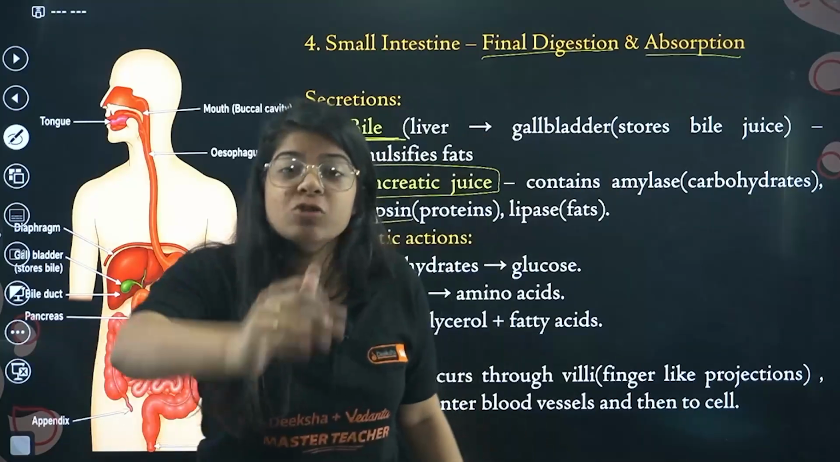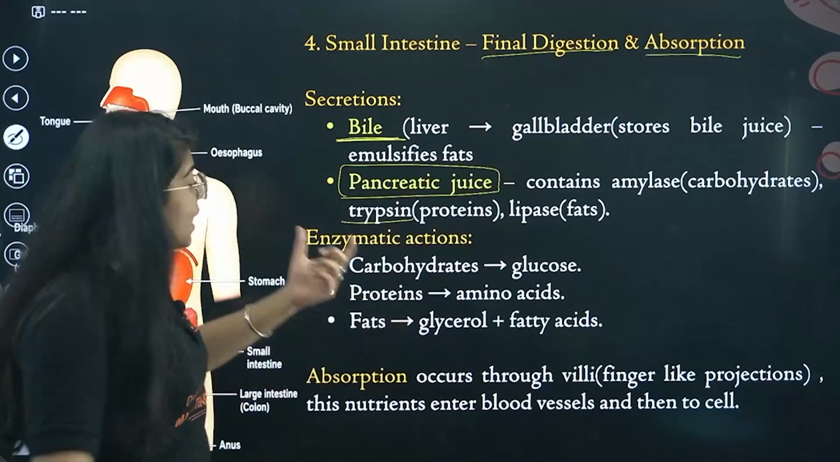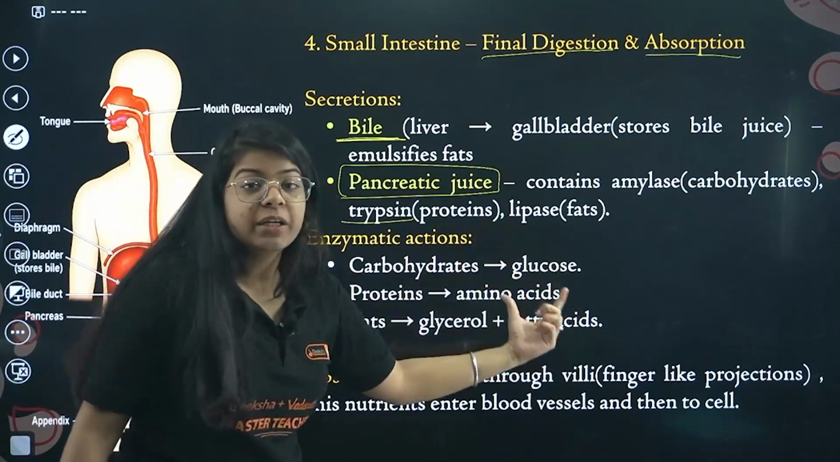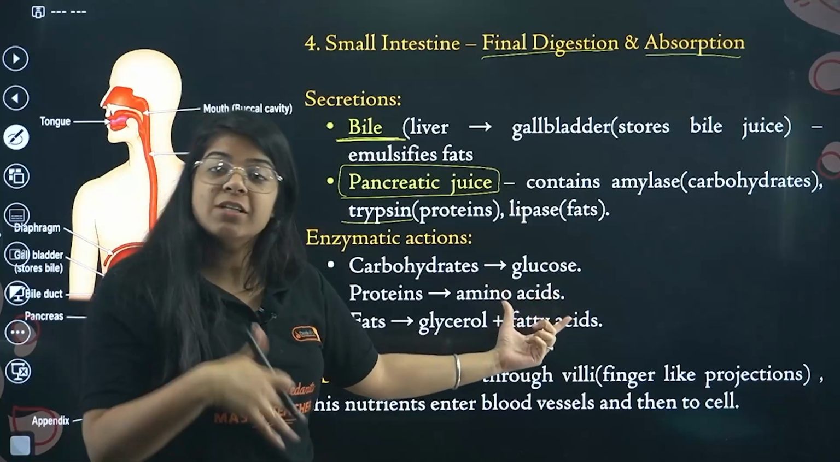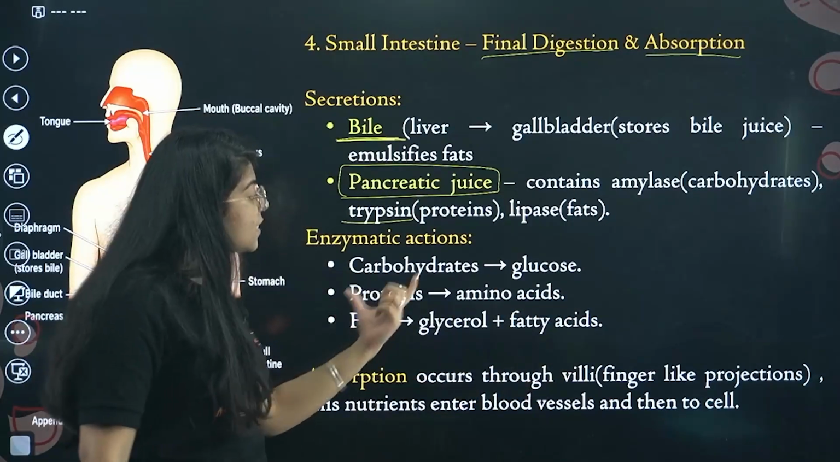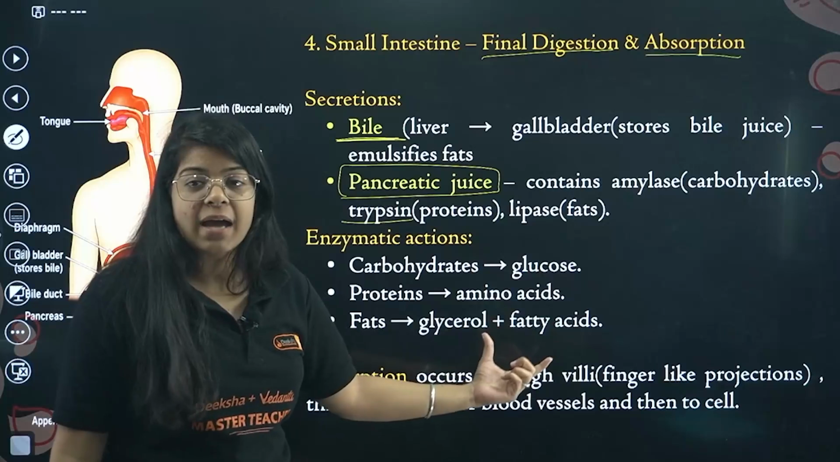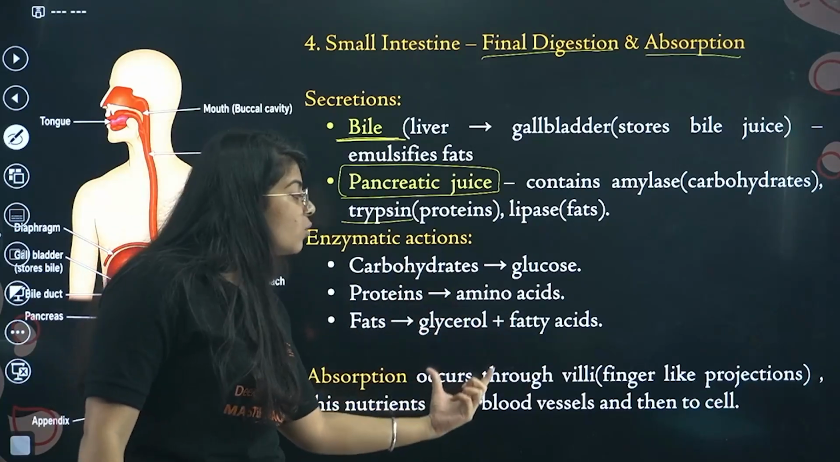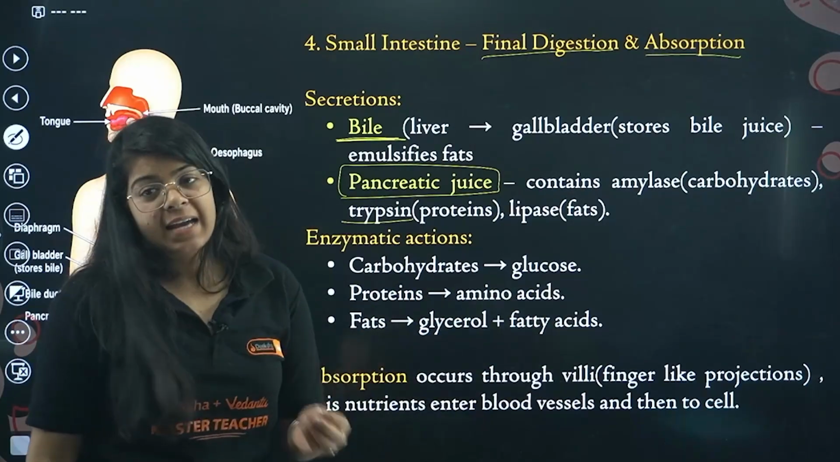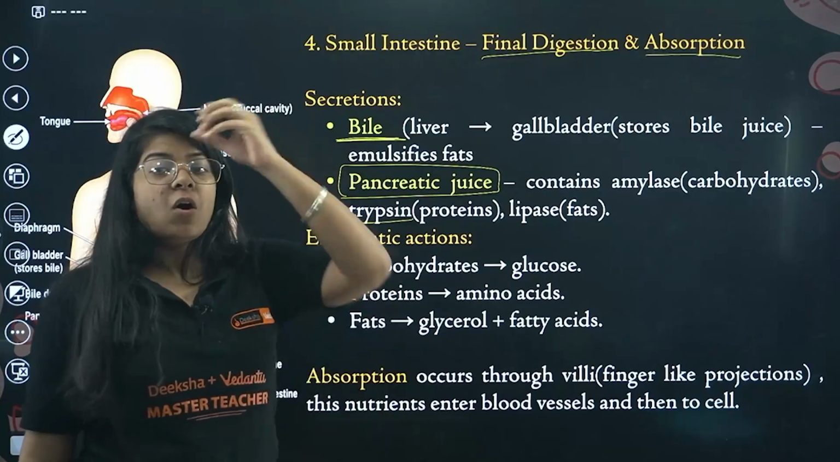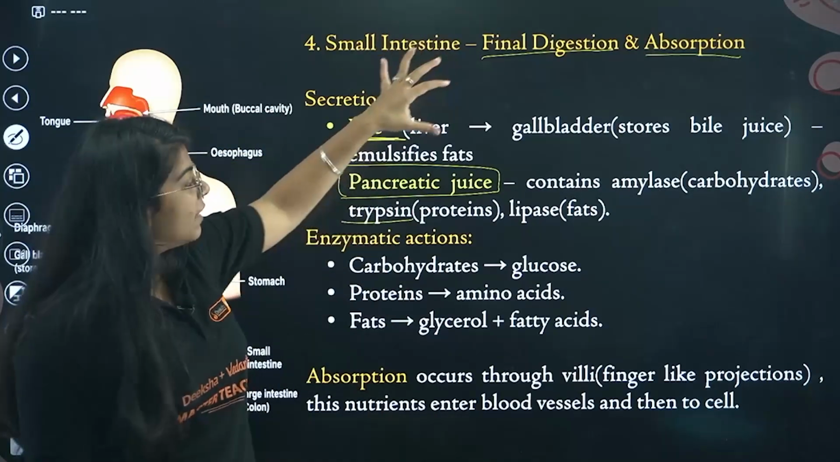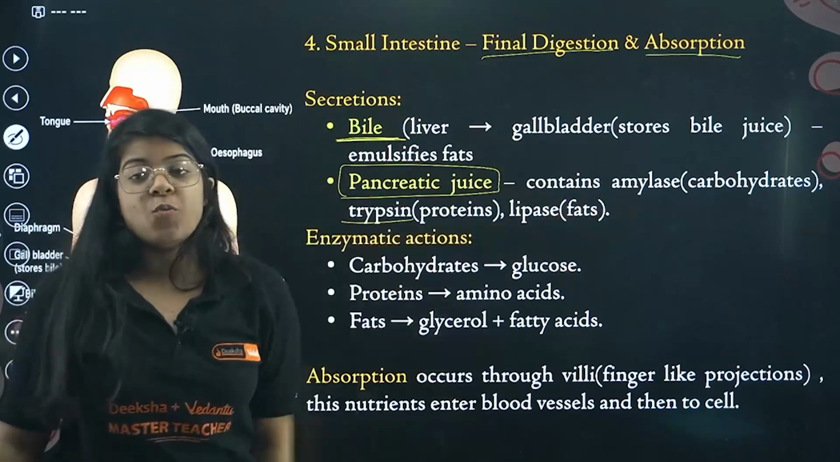So what actually is happening through all these juices is the carbohydrates are being converted into glucose, which goes into our cells to produce energy. Proteins convert into amino acids, and fats convert into glycerol plus fatty acids. That's the main use of all the secretions from the liver and pancreas going into the small intestine.